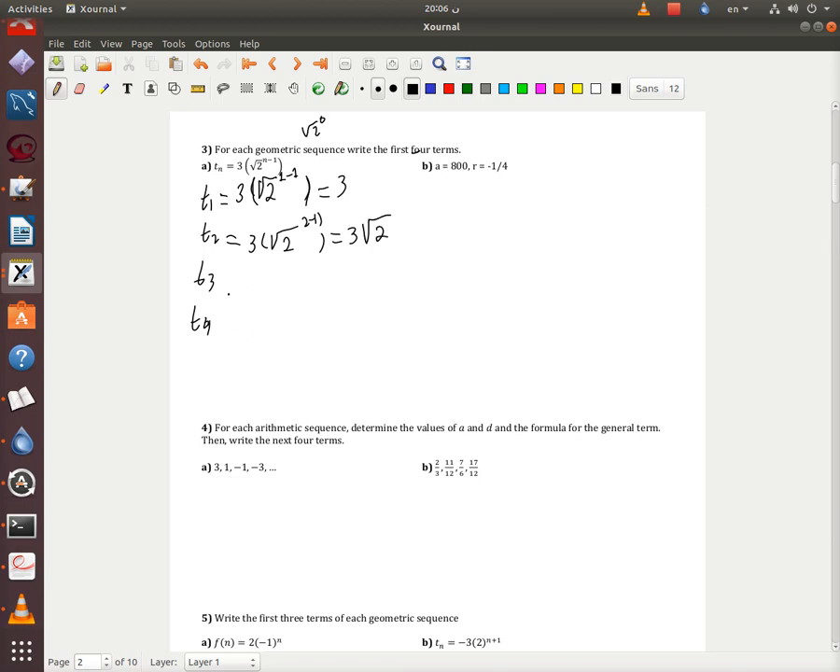Here I'm gonna do the same thing, 2 minus 1, so it's gonna be 3 times the square root of 2. T3 is gonna be 3 times the square root of 2 to the power 3 minus 1. 3 minus 1 is 2, so the square root of 2 squared is gonna be 2. 3 times 2 is gonna be 6. Then T4 is 3 times the square root of 2 to the power 4 minus 1, which is gonna mean to the power 3.